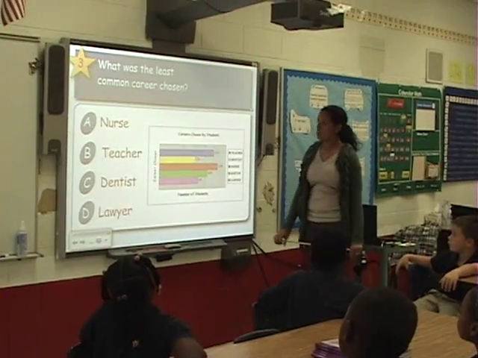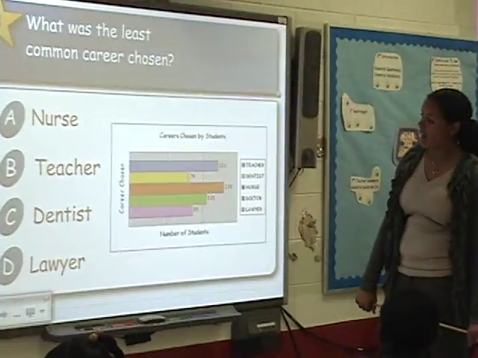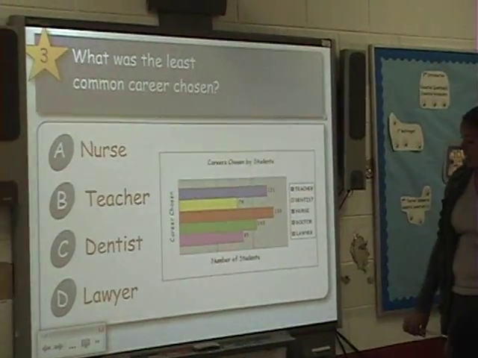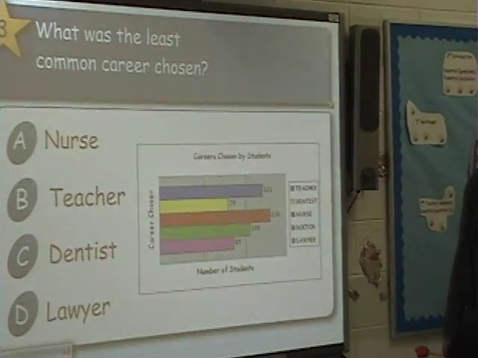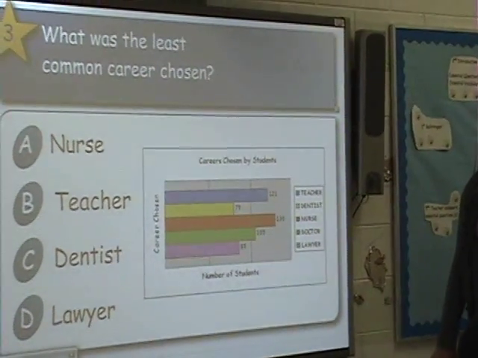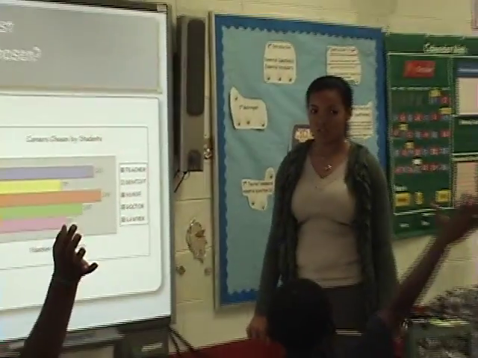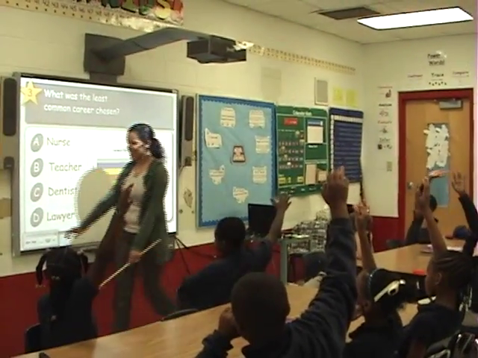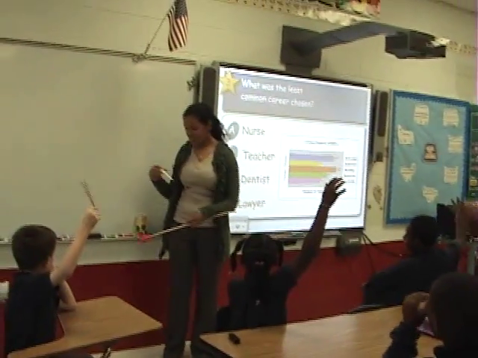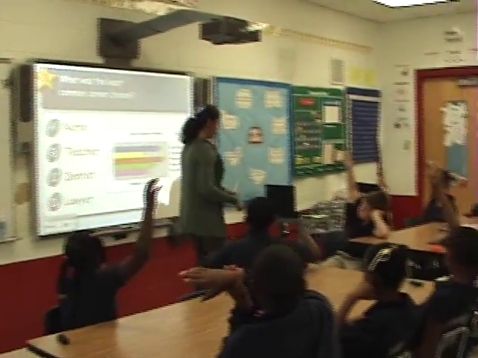Okay, so we are looking at a bar graph about the teachers and the dentists and the doctors, so what career choices. And the question is, what was the least common career chosen? Number 7.